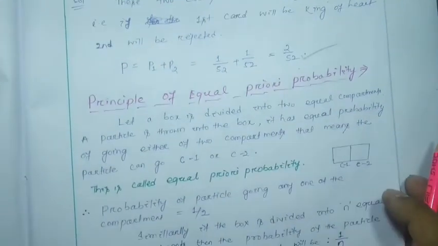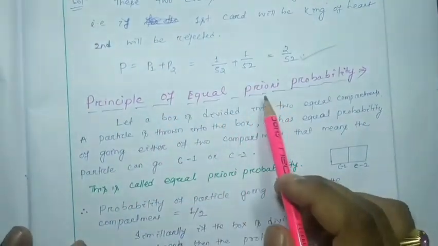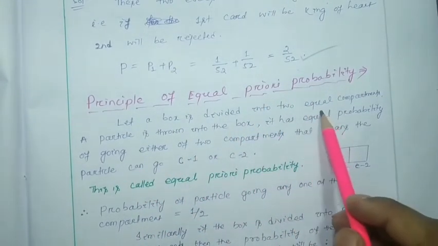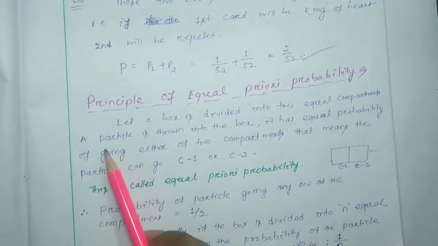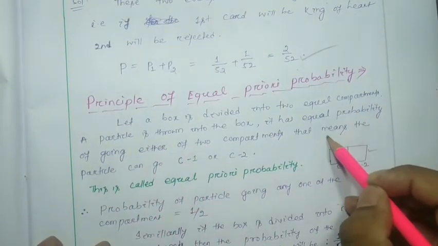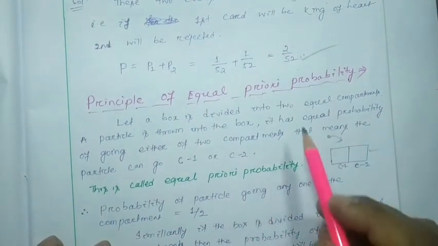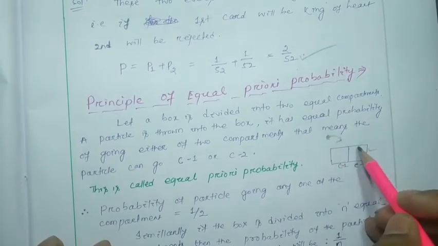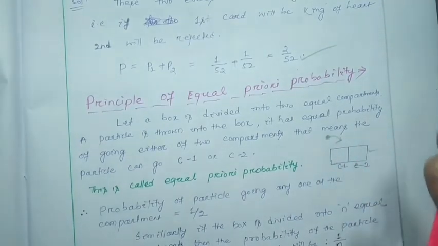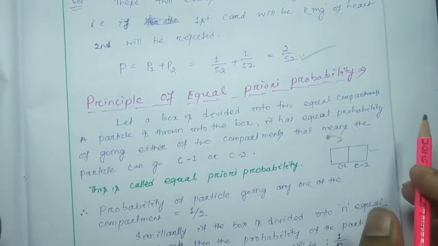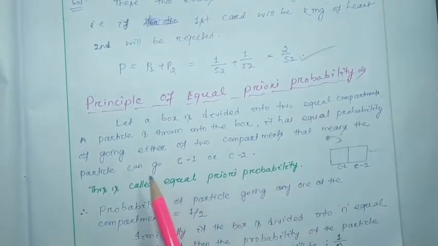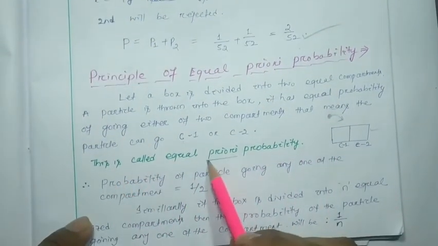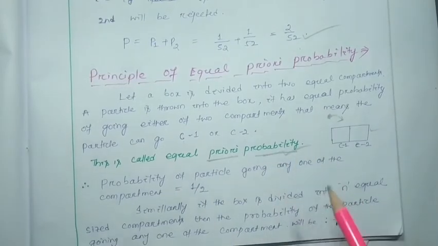Okay. Now, the principle of equal a priori probability. Let a box be divided into two equal compartments, and a particle is thrown into the box. It has equal probability of going to either of the compartments. That means this ball can move to this compartment or this compartment. It has equal probability. Can we go to C1 or C2, compartment 1 or compartment 2? This principle is called the equal a priori probability.